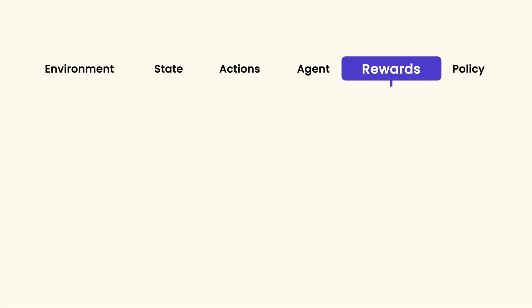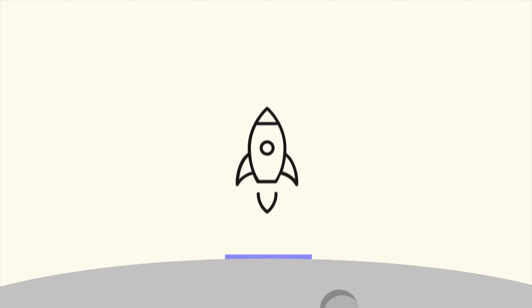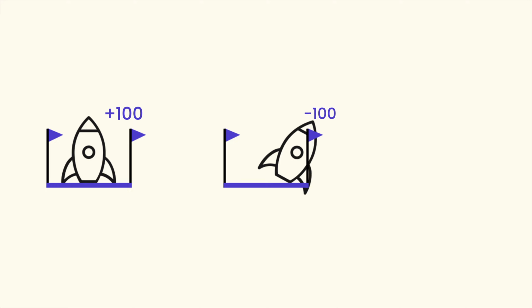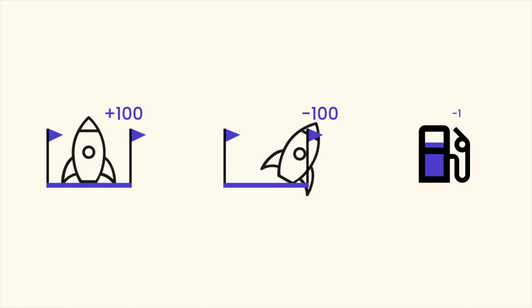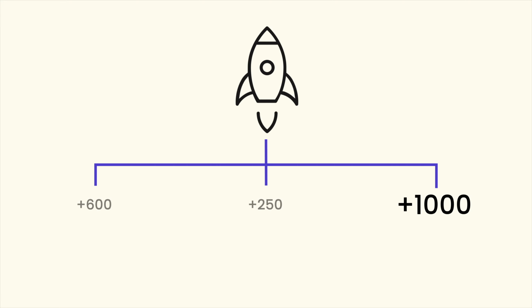Rewards. A reward is the numerical feedback the agent receives after taking an action. It tells the agent whether that move was good or bad. For example, landing safely earns a big bonus. Crashing costs a heavy penalty. Using fuel carries a small penalty. Over many episodes, the agent learns which actions maximize its cumulative reward.